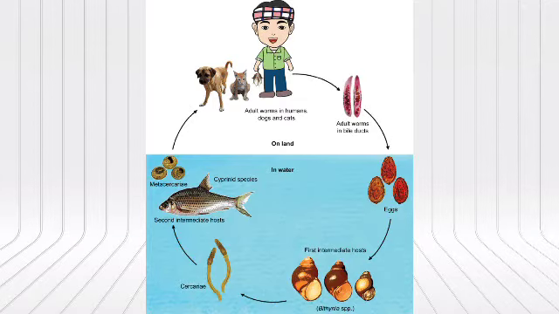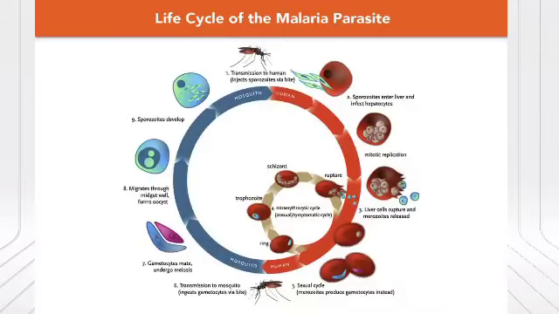So from here we can see that some of the parasites involve one or two intermediate hosts. Now in the second case, there are some parasites which need a vector. Vector means a carrier in order to spread to other hosts. For example, a malarial parasite in man. So this malarial parasite is Plasmodium. The name of the parasite is Plasmodium. This Plasmodium causes malaria in human beings.